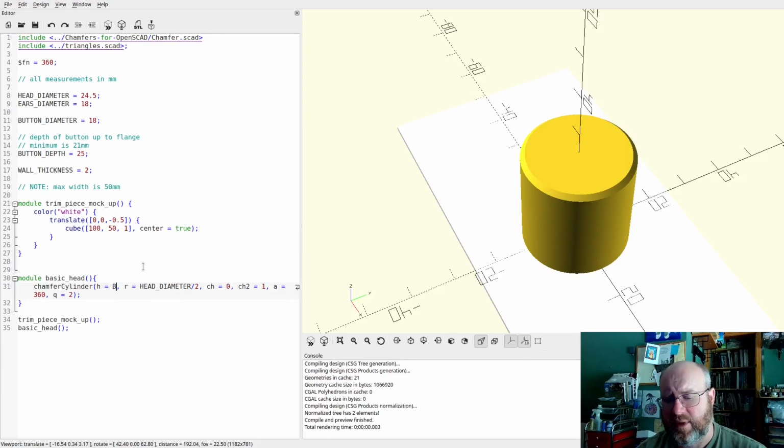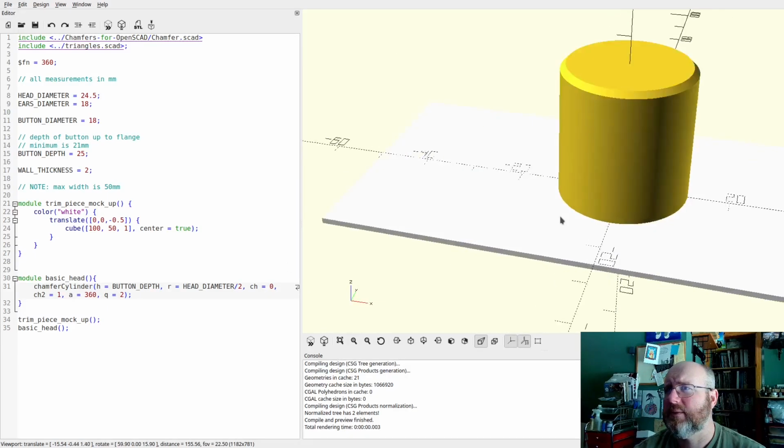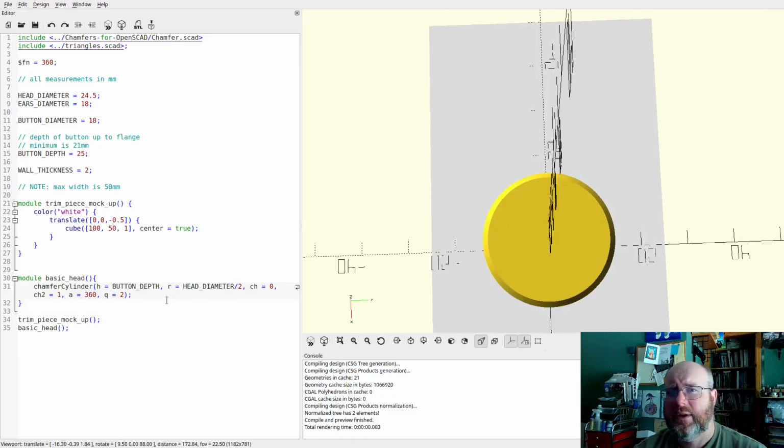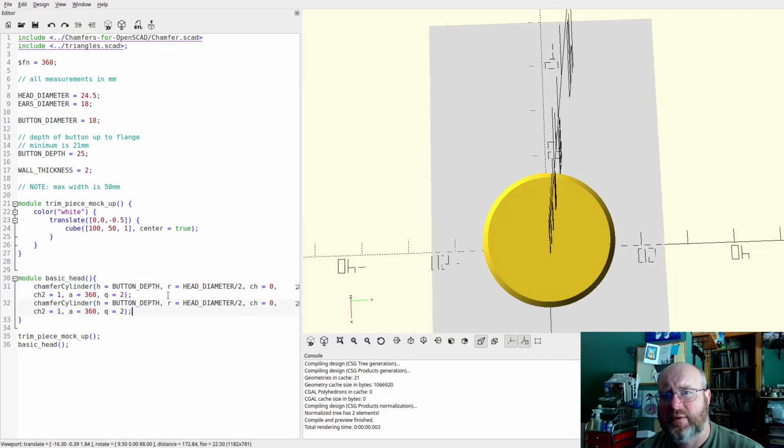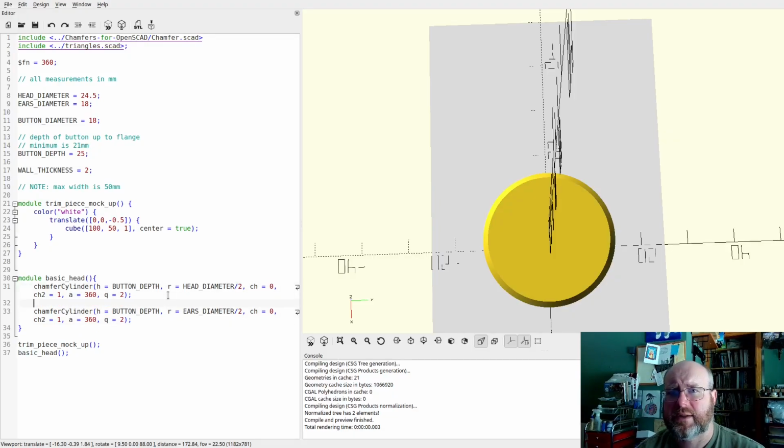This should actually have been button depth. Head diameter 2, yes, 360 degrees, quality 2. That looks beauteous to me. So let's do another one. That's our dimes. So all of these are the same, except R is ears diameter divided by 2, and we need to throw a translate on there.